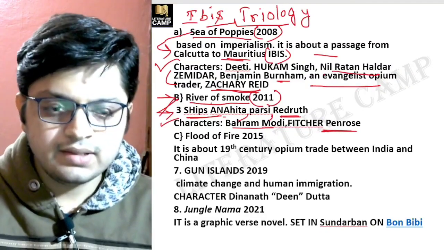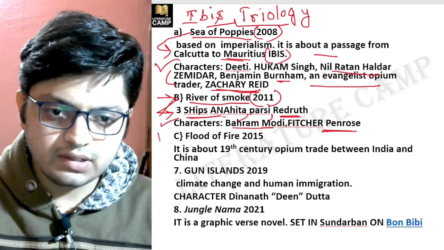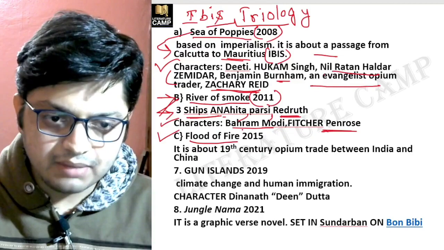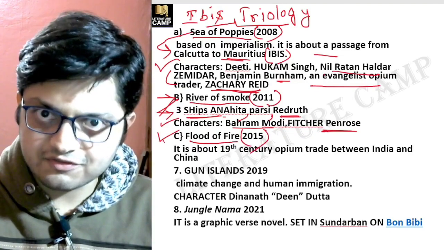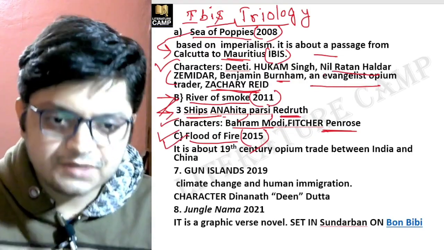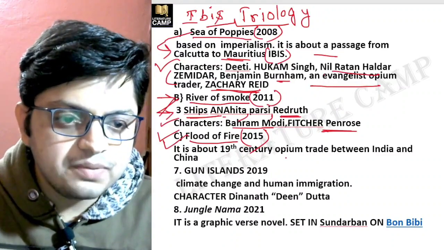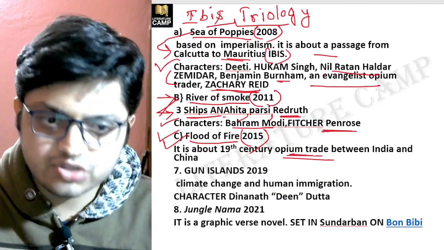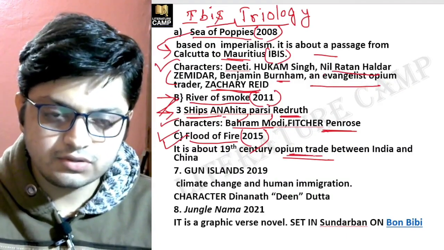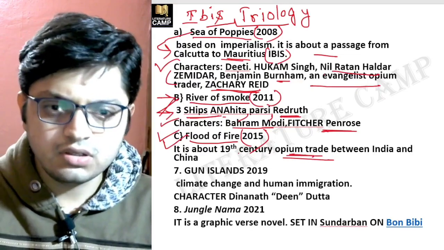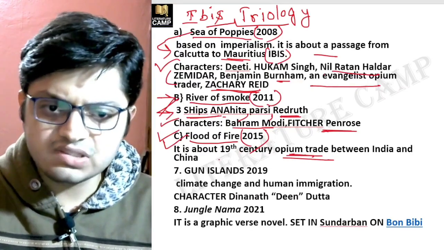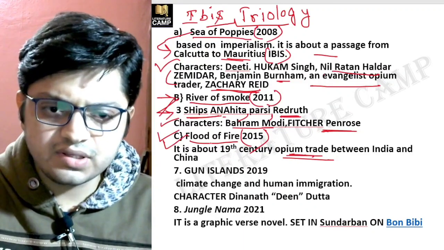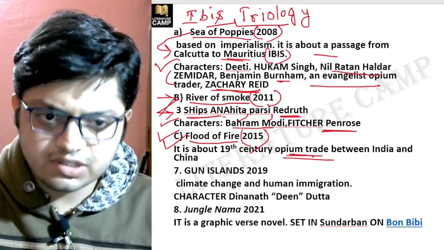All right. The next and the final novel in the trilogy called the Ibis trilogy is Flood of Fire, published in 2015. This is very important. It is about the 19th century opium trade between India and China. So one question can come: tell me the name of the novel which is about opium trade between India and China. The answer will be Flood of Fire, published in 2015.